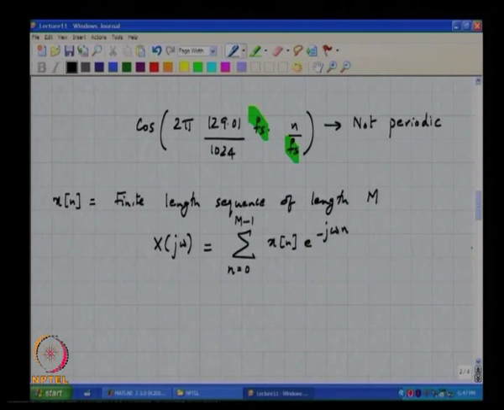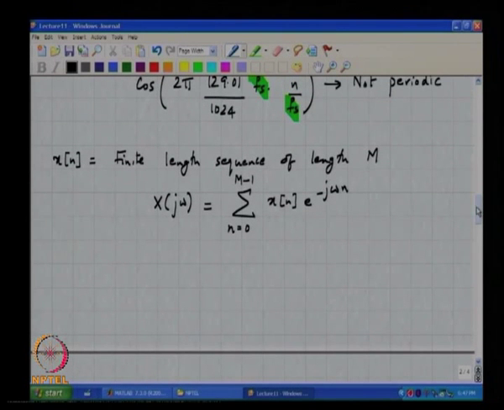Now if you expand this finite length sequence into a discrete Fourier series, where the understanding is that the discrete Fourier series is nothing but a Fourier series representation of a periodic extension of this M point sequence, then what is the expression for the discrete Fourier series?